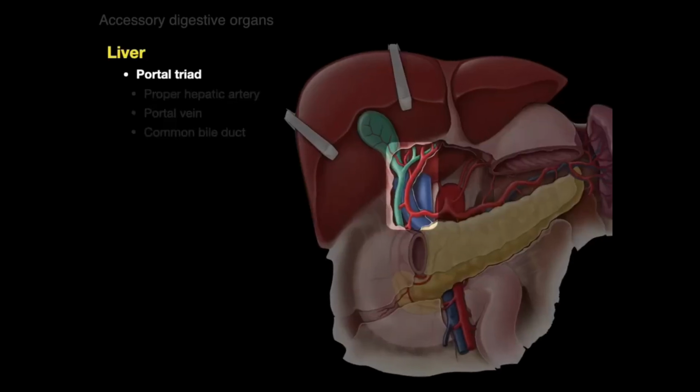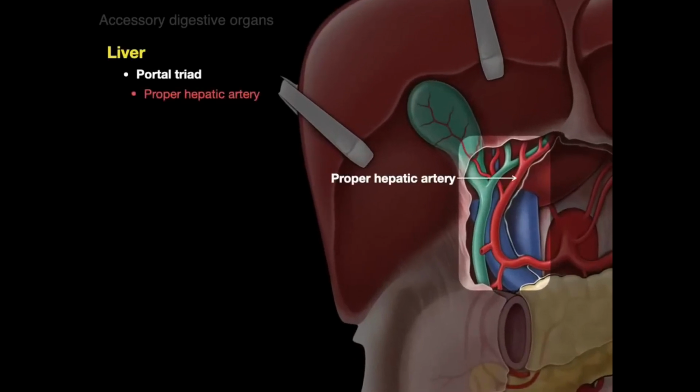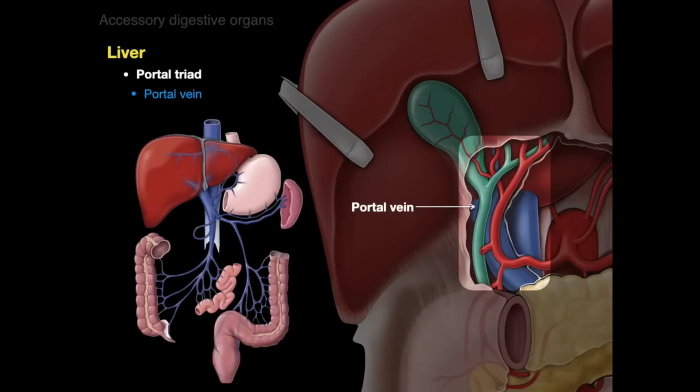So there, and we'll view in a little bit closer, there is the proper hepatic artery that comes off the common hepatic artery, a branch off the celiac trunk. And then there's the portal vein, the union of the splenic and superior mesenteric vein. This is what's draining all blood from the GI tract.